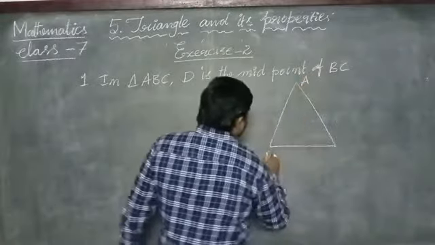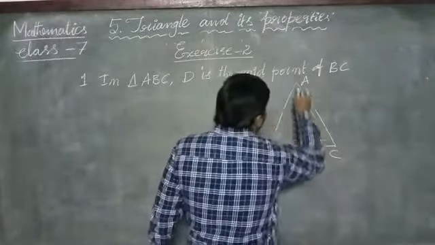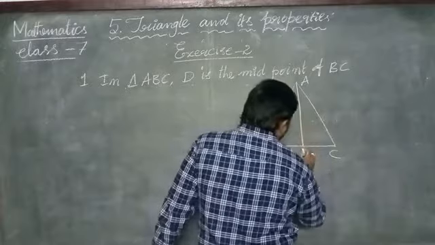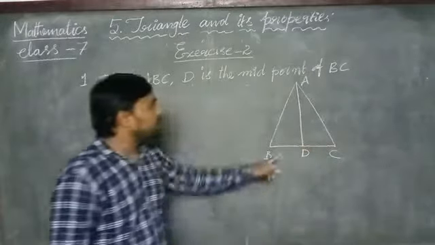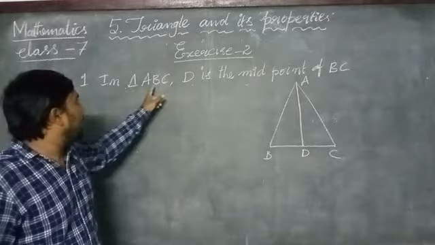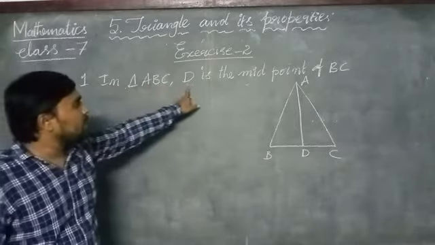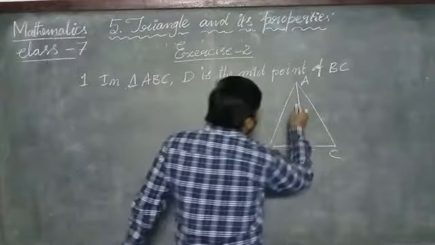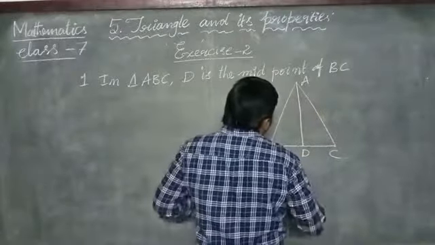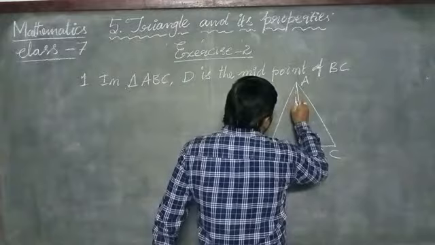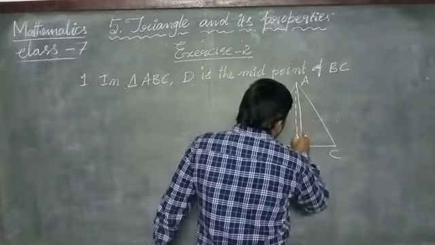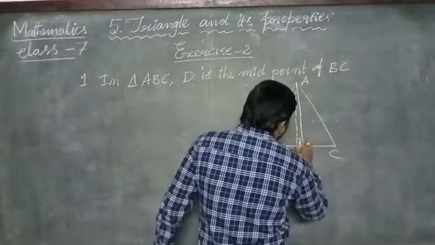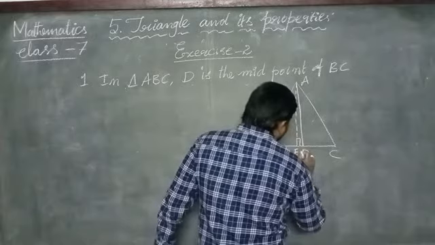Here is the triangle ABC, D is the midpoint of BC. They have given the instruction. In triangle ABC, D is the midpoint of BC, and they have drawn the imaginary line that is showing 90 degrees, that is E.